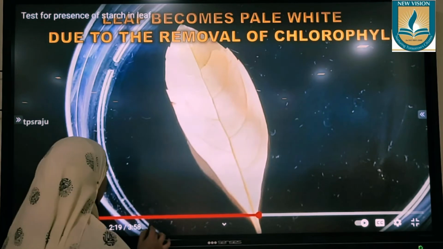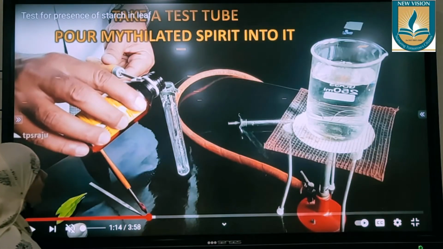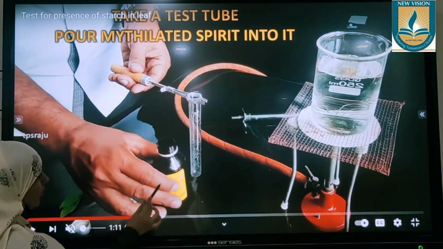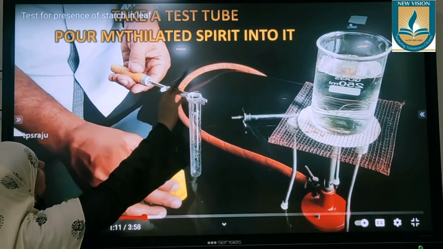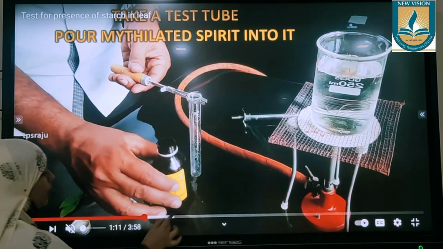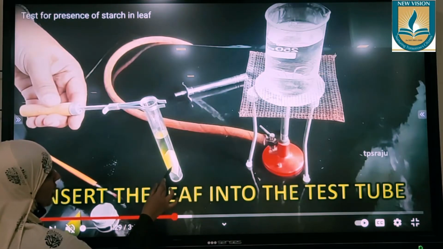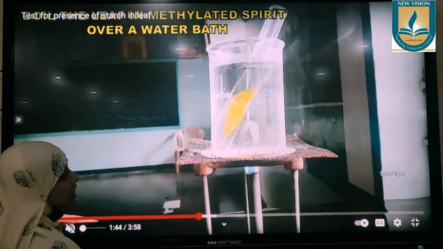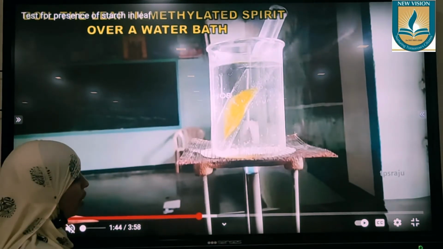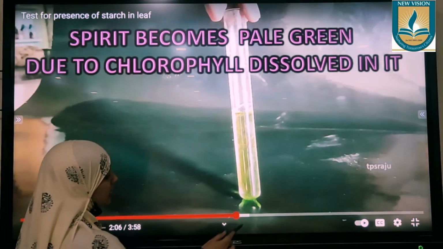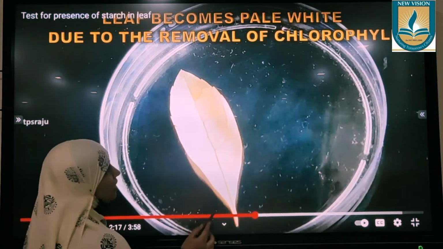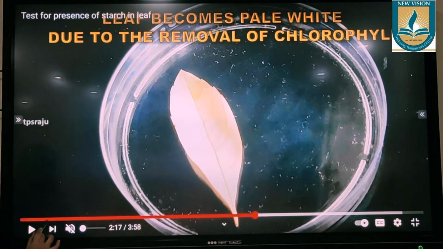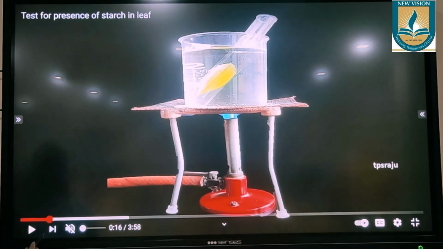This can be done with the help of another liquid. What is that liquid? Methylated spirit. Take the leaf inside methylated spirit and boil it in a beaker containing water. After some time, the leaf turns white like this. Okay. So let us see the steps of this experiment, starting from the materials required.